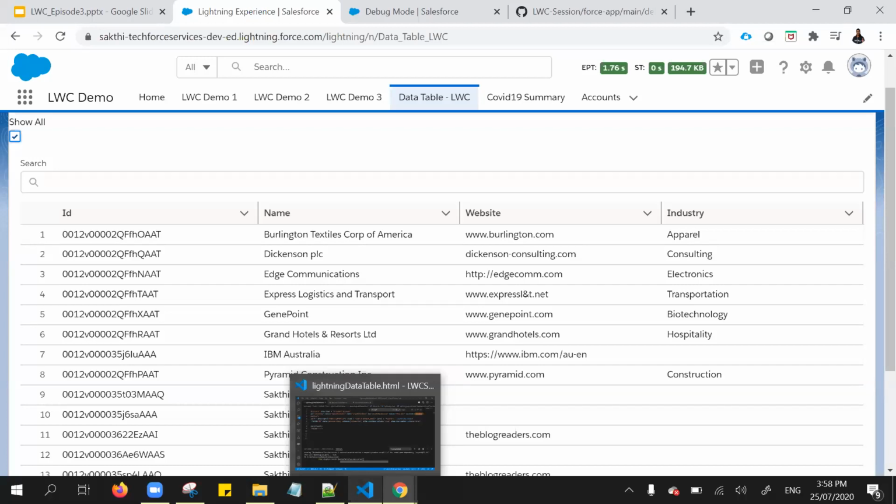Whenever we are writing the Apex class or triggers, we are writing the Apex test classes. In a similar way, whenever we are writing the Lightning Web Component, we can write Lightning Web Component test classes also. In this way, we can test the Lightning Web Component. That's not mandatory, but as per good practice, we can build the Lightning Web Component test classes using some framework. Salesforce suggested that Jest is one of the JavaScript test frameworks. We can utilize that.